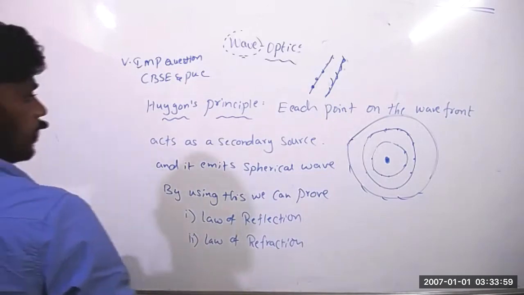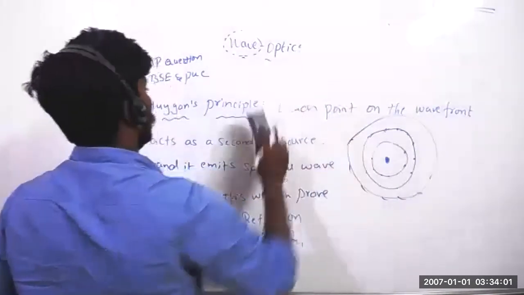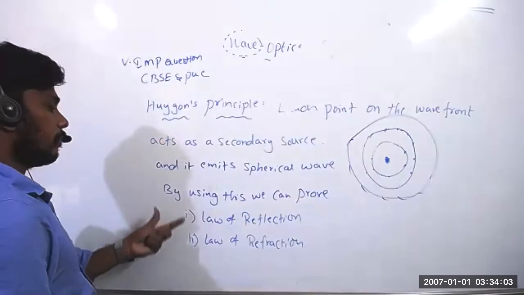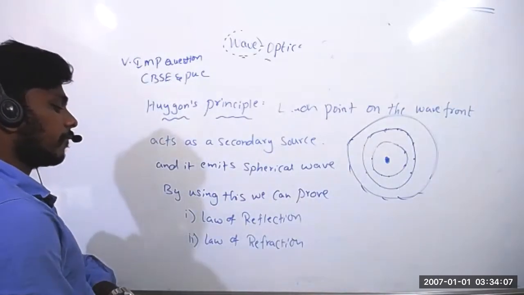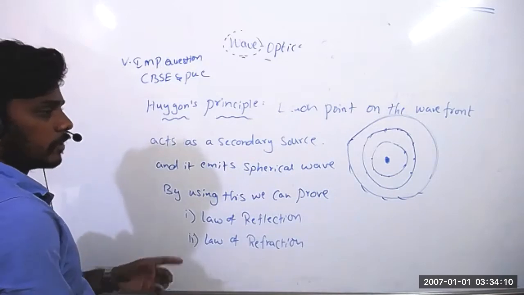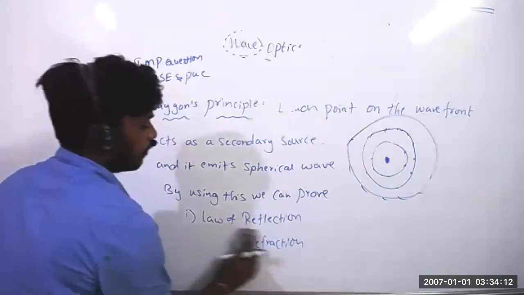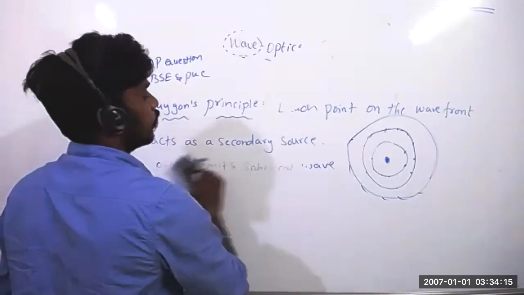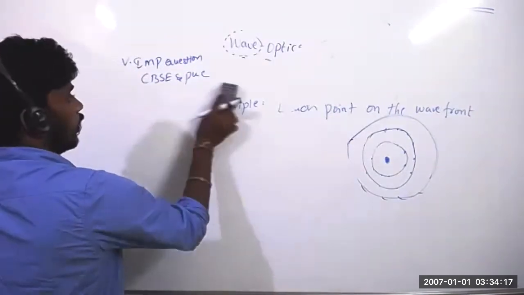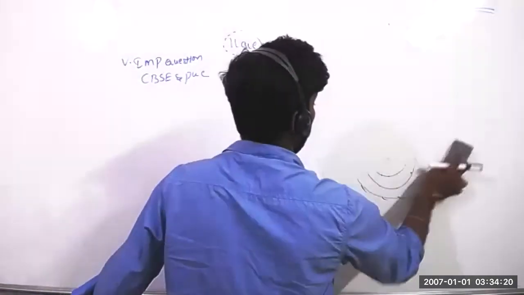Let's see. So this is the question. By using Huygens principle, we can prove the law of reflection and the law of refraction, and it is a very important question. Any one question is guaranteed. Even when I am conducting an examination, I will give one question from this too.